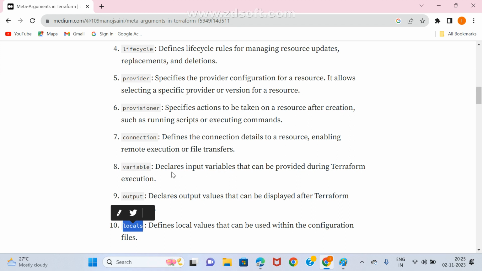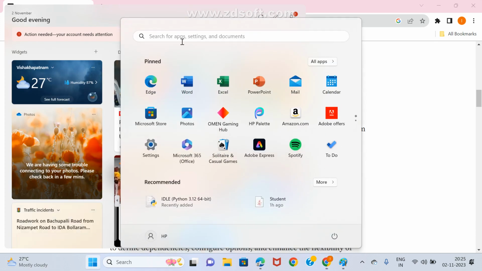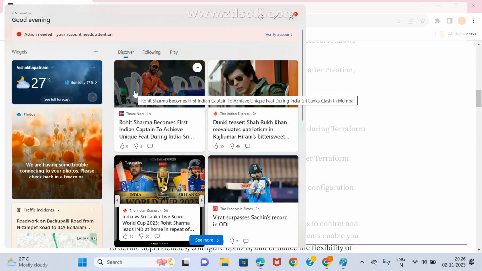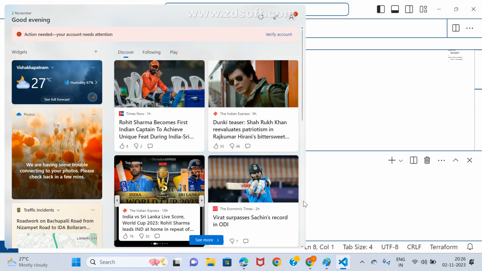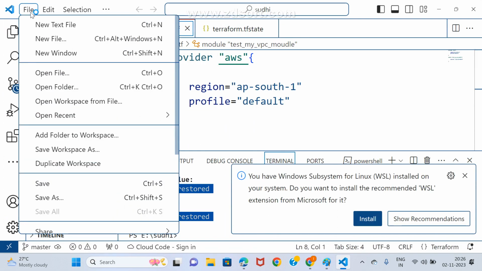See: variable declares input variables that can be provided during Terraform execution. Locals defines local values that can be used within the configuration. If you see general sentences, you may or may not have understood, I don't know. But I have given a good clarification. I'll write a very simple example. Please try to understand.